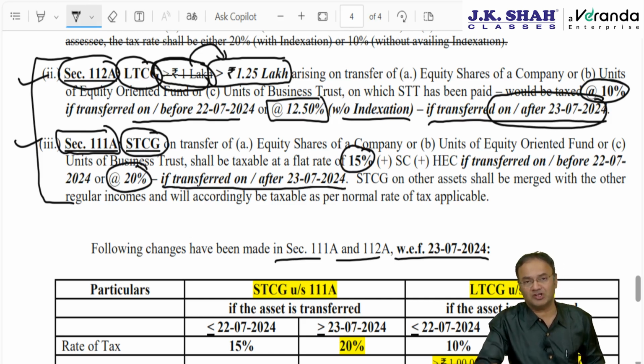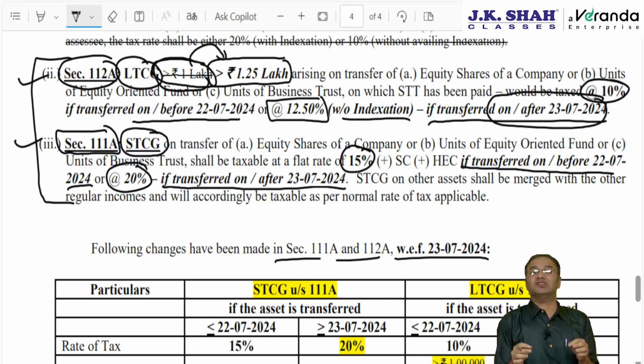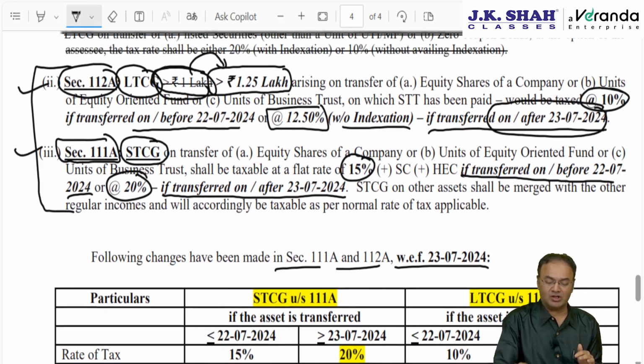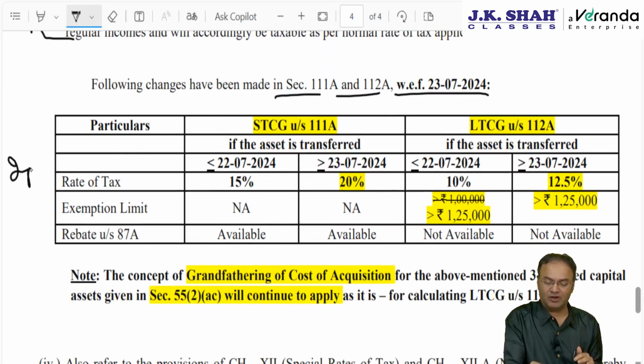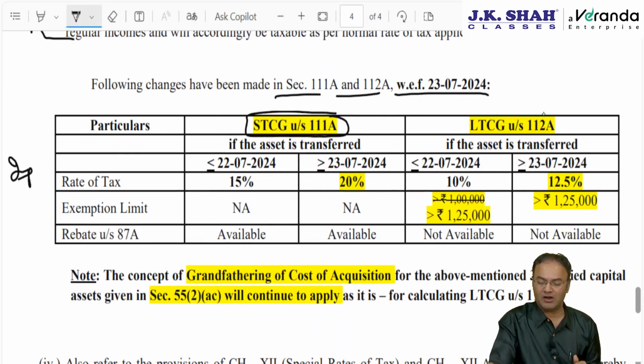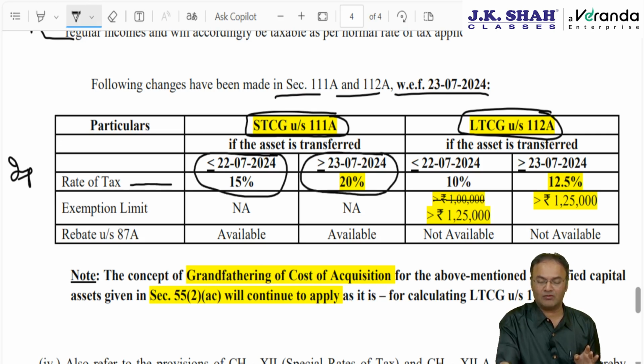15% of course plus surcharge plus health and education cess wherever applicable, if transferred up to 22nd July. This is the tax rate on special short-term capital gain. Now what changes have been made in these two sections, and these are important changes. So I have tabularized them for your benefit. Quickly have a look at it. 111A and 112A. 112A is long term, 111A is short term. Rate of tax up to 22nd July 24 was 15%. If transferred on or after 23rd July, then the tax rate is increased to 20%.